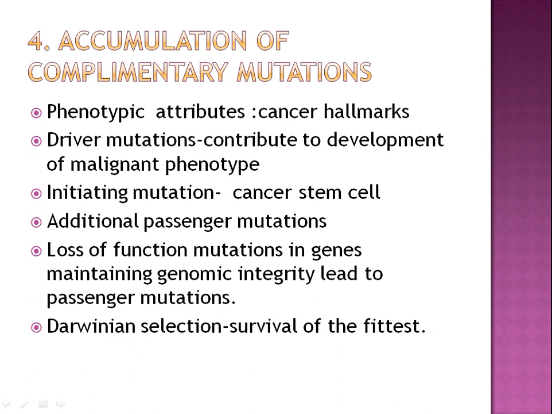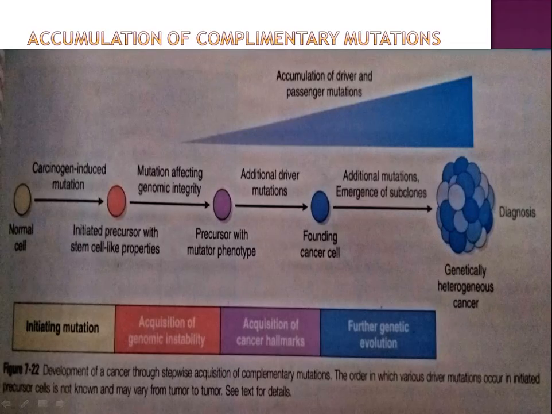The normal cell takes nourishment, but the cancer cell takes a lot, because they are rapidly proliferating cells. So they should receive nourishment, oxygen, and blood supply, and the Darwin rule it follows here, which leads to survival of the fittest. This is the diagrammatic view of the acquisition of multiple mutations which lead to carcinogenesis.